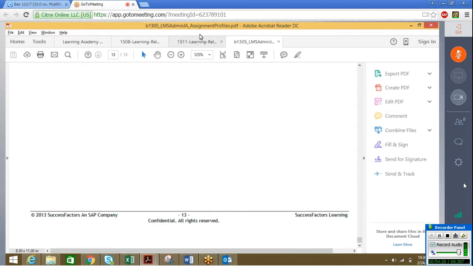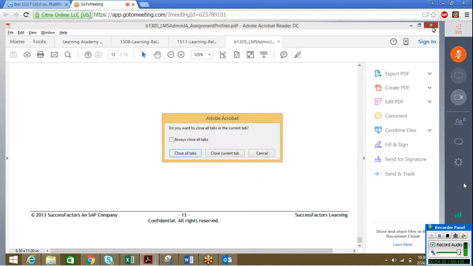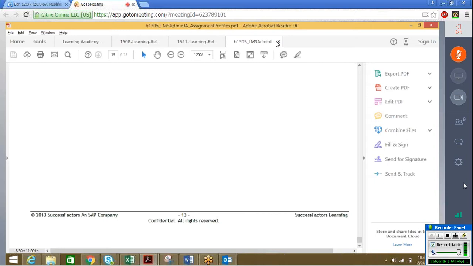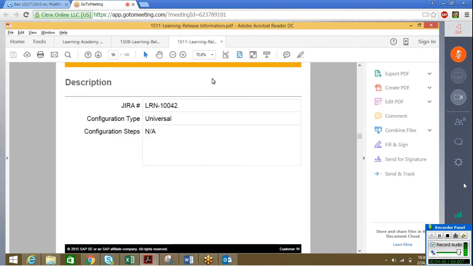So this one was the assignment profile. You can now understand how good it is when it comes to the admin environment. They are very detailed, and in your implementation time it will always be very useful.